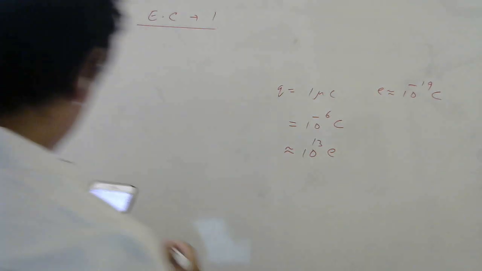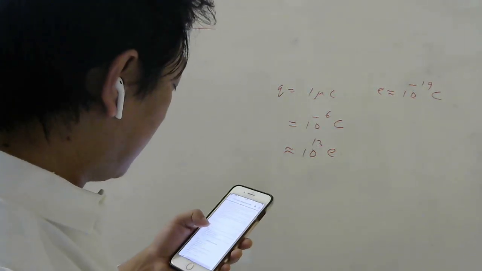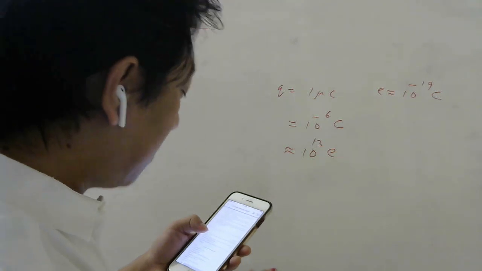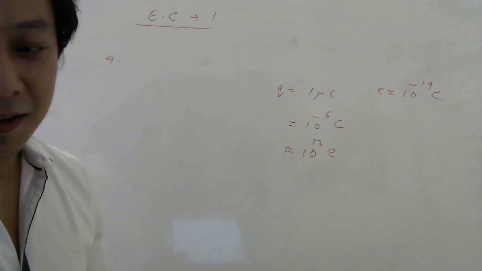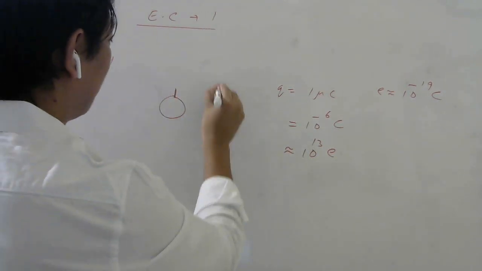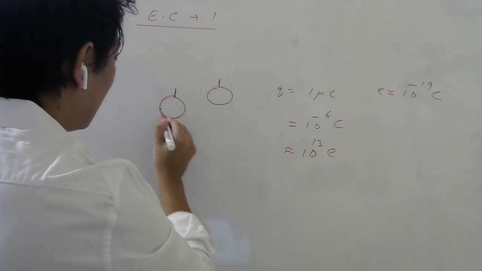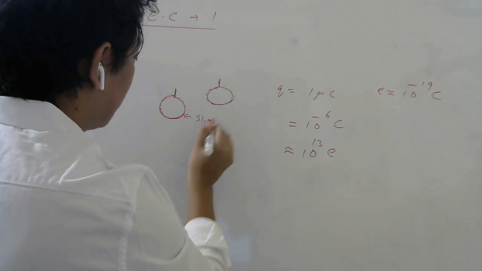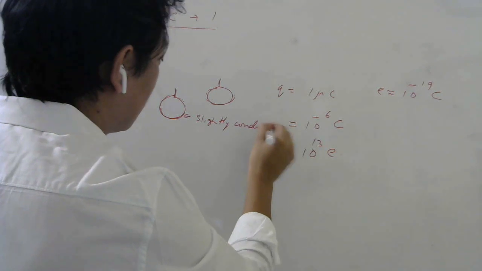Fine. Next question is question number 4. Ordinary rubber is an insulator, but the special tires of aircrafts are made slightly conducting. Why is this necessary? So if you take the tires of aircrafts, they are made slightly conducting. So we will coat them with some metallic liquid. This is slightly conducting. Why are they asking?